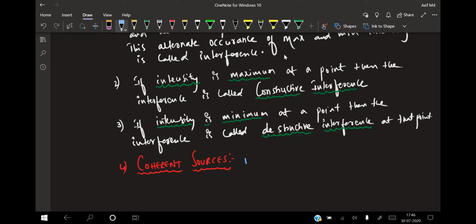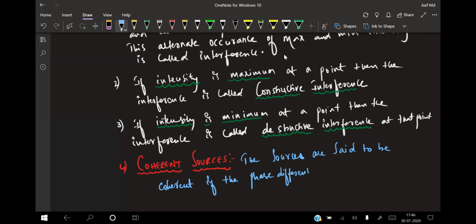I'll write the definition. The sources are said to be coherent if the phase difference between them is constant with time. This is important.